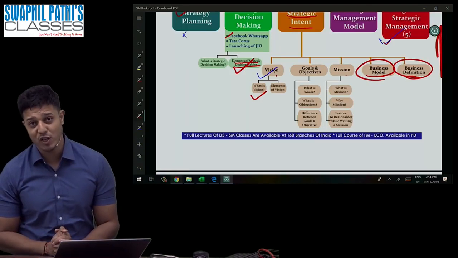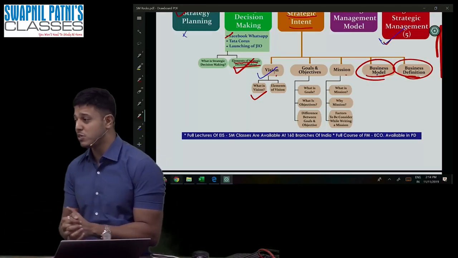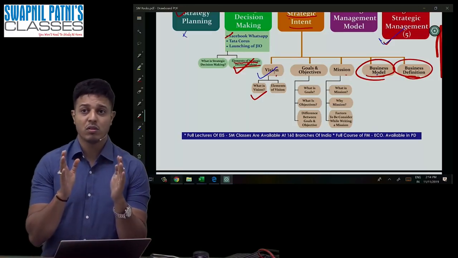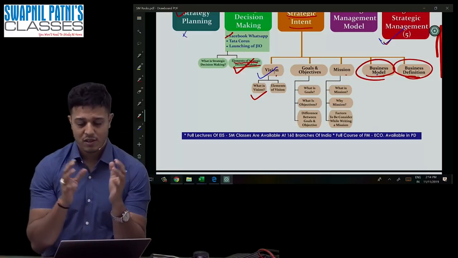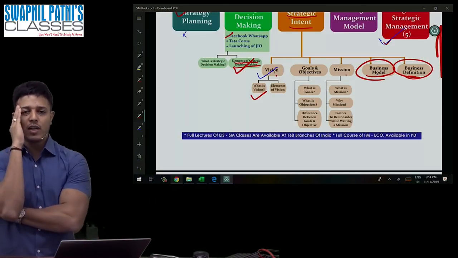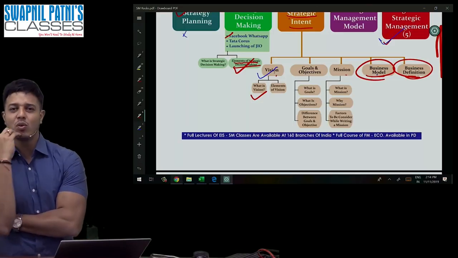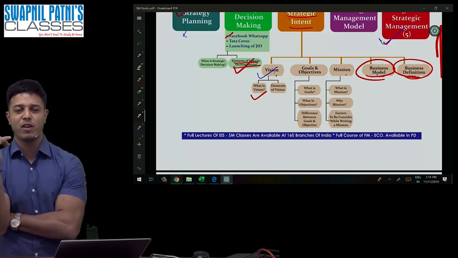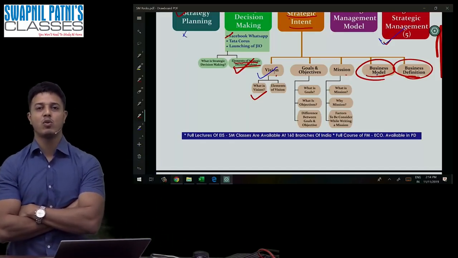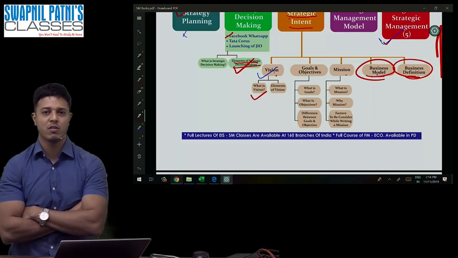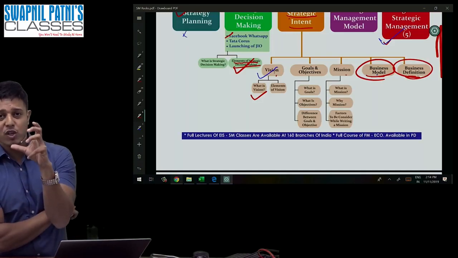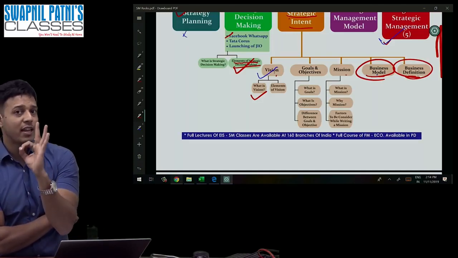What is the meaning of business definition? First of all, whenever you start the business, you need to define what kind of customer you are going to serve. You should know to whom you want to cater. You should have a complete idea whether you are going to cater to the Aam Janta, or you are going to cater to a very niche category of people. For example, MI, and for example, Apple phone. So Apple is very clear that they do not want to serve the normal category of people. They always want to serve a niche category of people. That is their business definition.